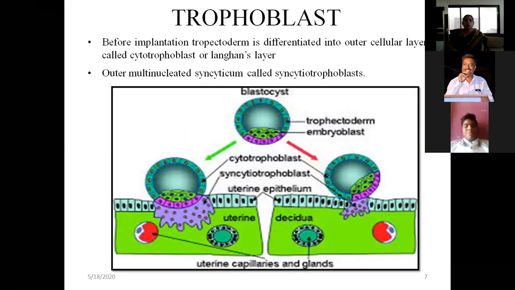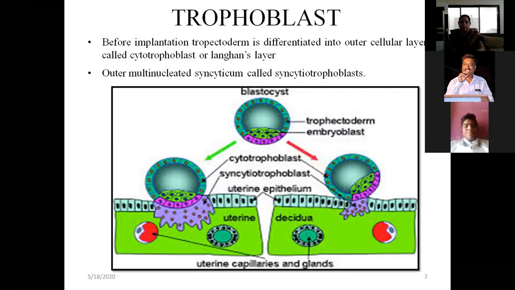Now, what are trophoblasts? As I told you, the outer layer of flattened cells of the blastocyst is called the trophoblast. You can take it into your mind that it is like a football. Now you can see the uterus.